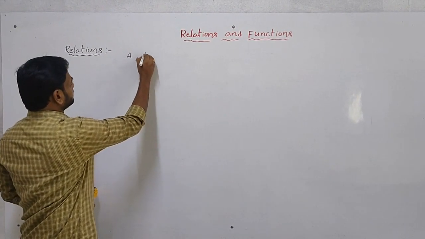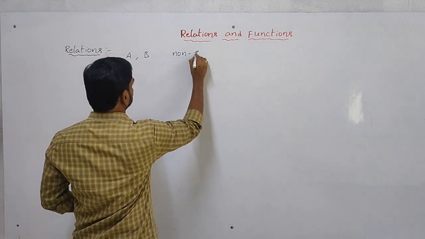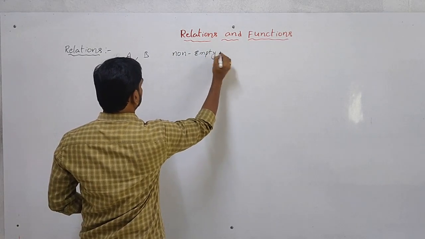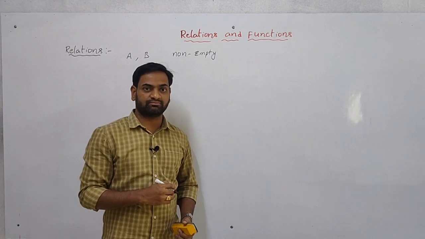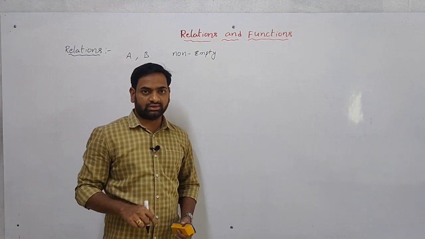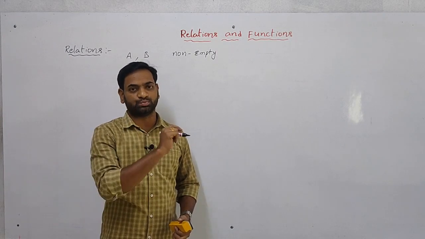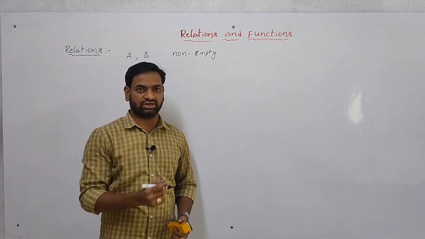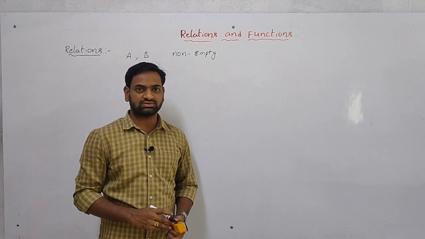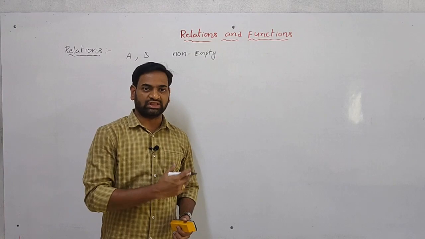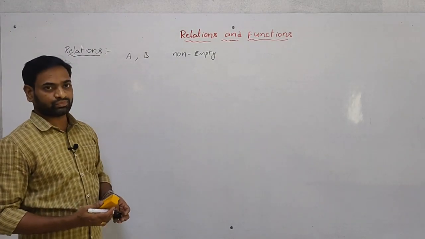Here I am taking capital A and B are two non-empty sets. Both are non-empty sets. Non-empty sets means in A and B there is at least one element. Minimum one element should be there. That is non-empty. Empty means there is no element.